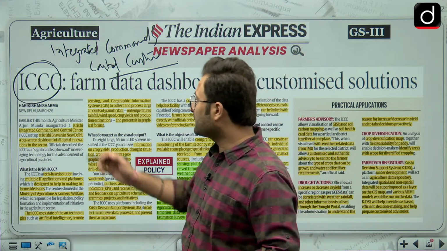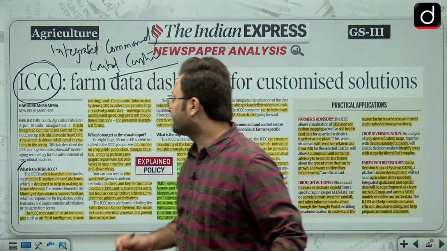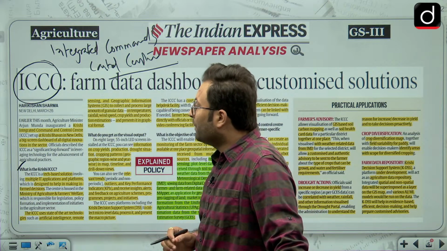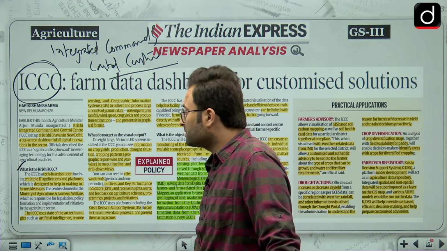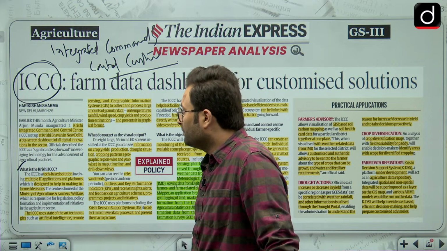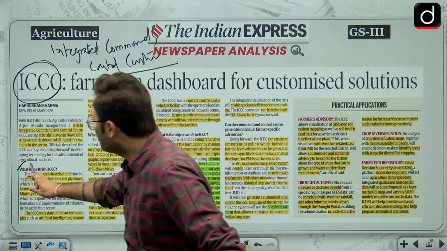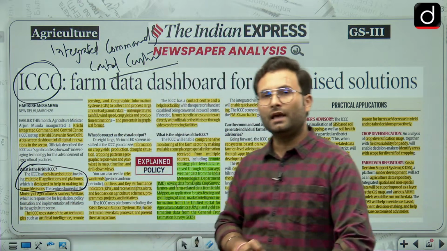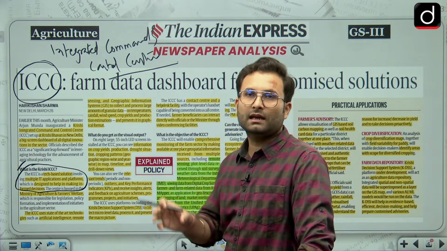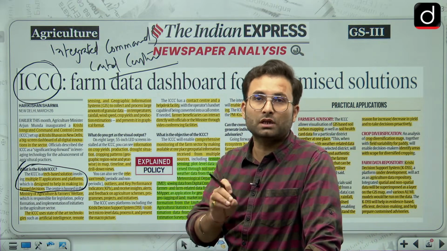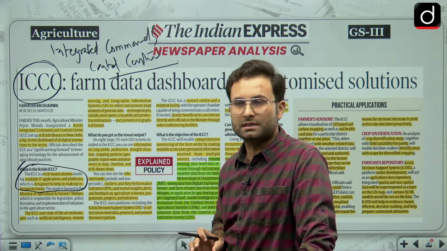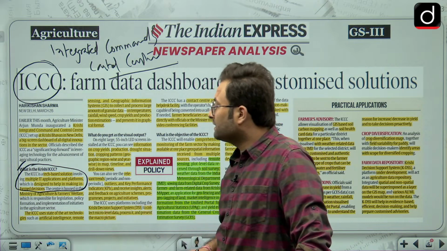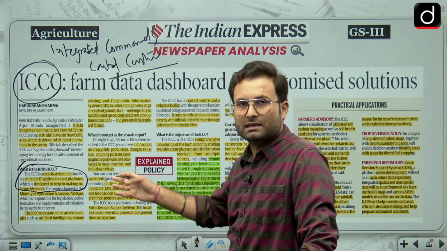Okay, so let's see what is the Krishi ICC, a tech based solution involving multiple IT applications and platforms, which is designed to help in making informed decisions. Okay, so what they are doing is that they are using all these IT related applications, platforms, they are using all the data, and then they are giving input to the farmers so that farmer can make an informed decision. Okay, now Ministry of Agriculture and Farmers Welfare has come up with this idea.